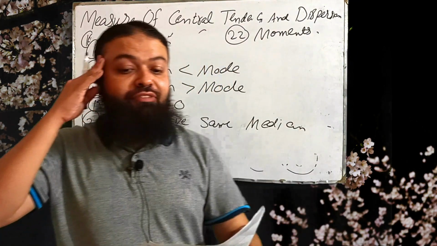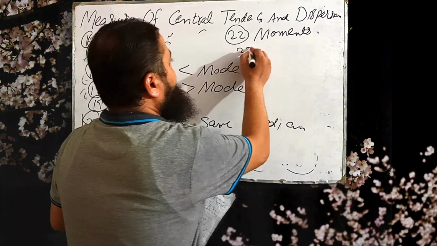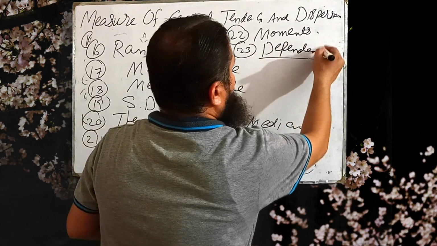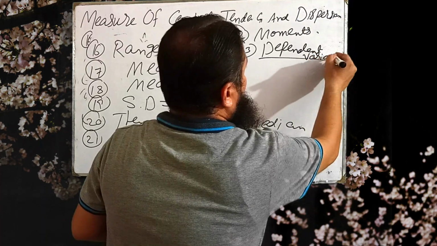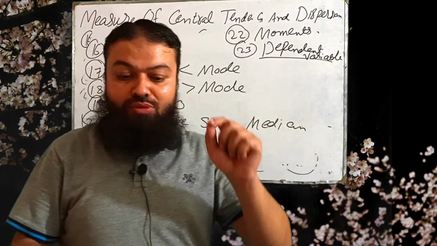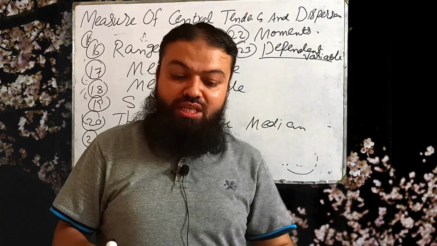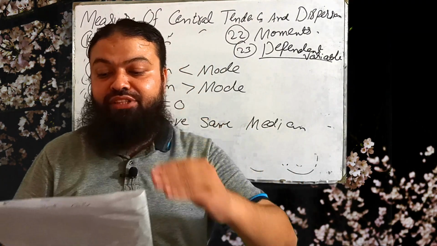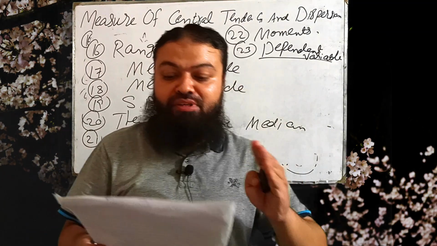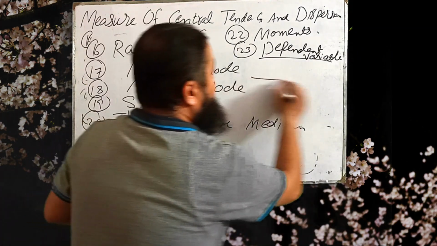Number 23. In a frequency distribution, the frequency is the dependent variable. Number next, the largest cumulative absolute frequency in a set of numbers is equal to the sum of all the individual absolute frequency values. Next is, the purpose of interquartile range is to measure the spread around the median.